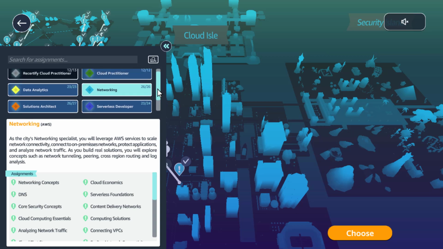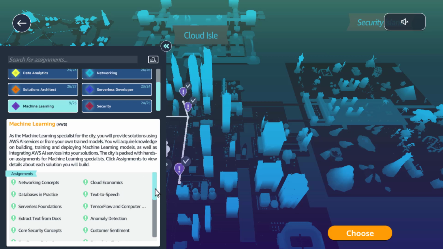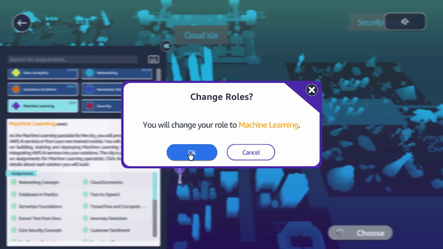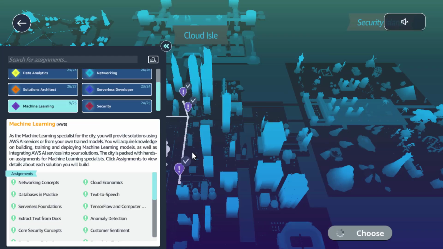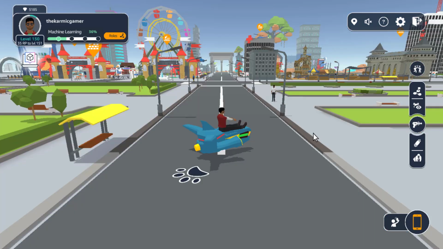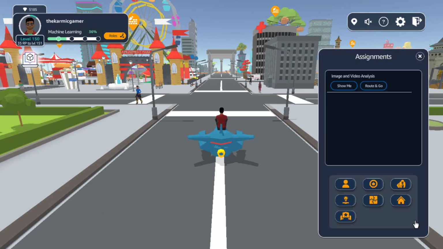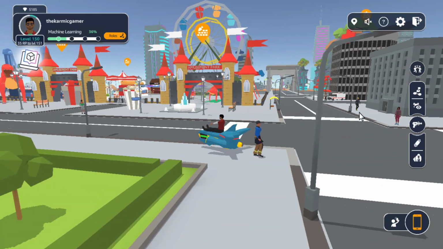Did they add one in each of these? I don't know. Okay, so let's go and hit machine learning, and as you can see, the assignments are going to be all these, and let's click choose. Yes, we want to change our role to machine learning. Okay, it is choosing that. Once it chooses, each of those roles has a separate island, and we will have a machine learning island as well. I don't know where that is. That being said, let's go ahead and do our first project, which is going to be image and video analysis.